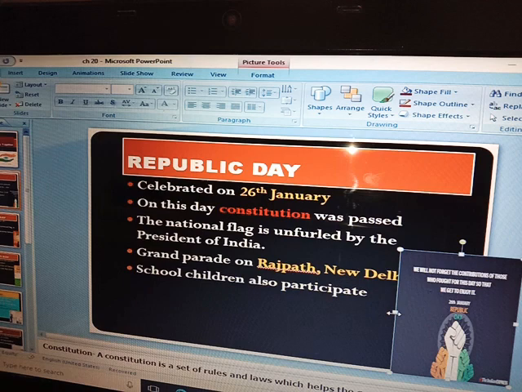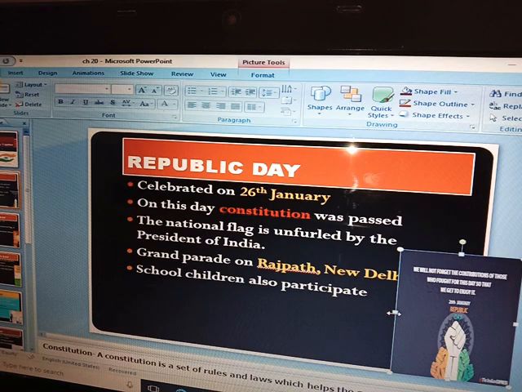The place is Rajpath, which is situated in New Delhi. In these grand parades, school children also participate. They show their dance, music, and different activities. It is a very beautiful presentation with colorful dresses, students come and wear them and present their dance. So these are done on Republic Day.